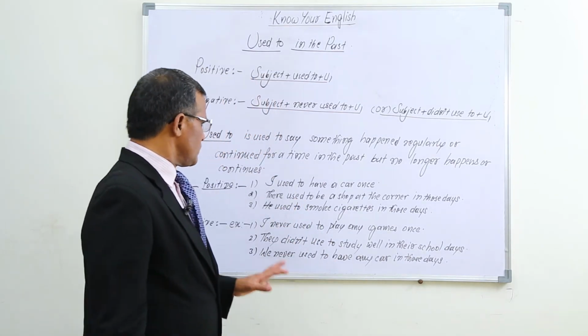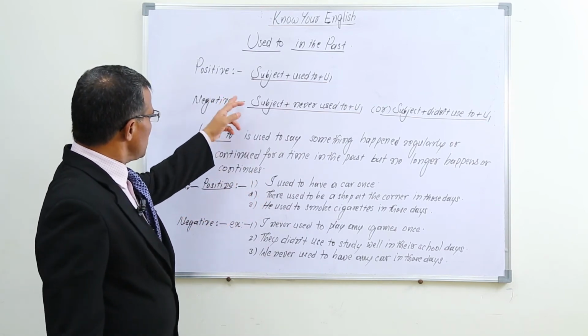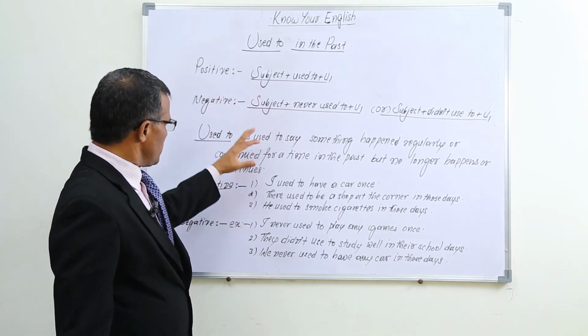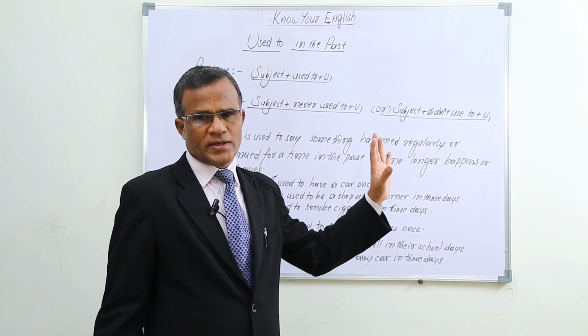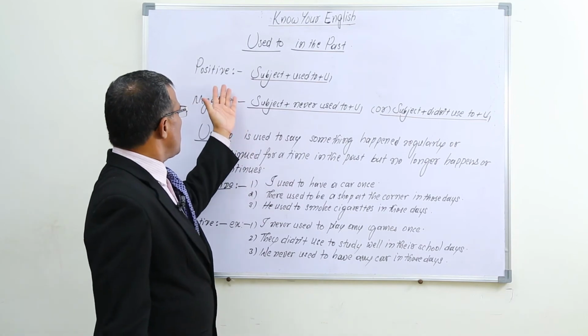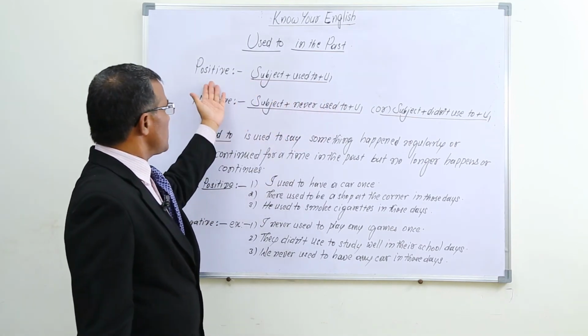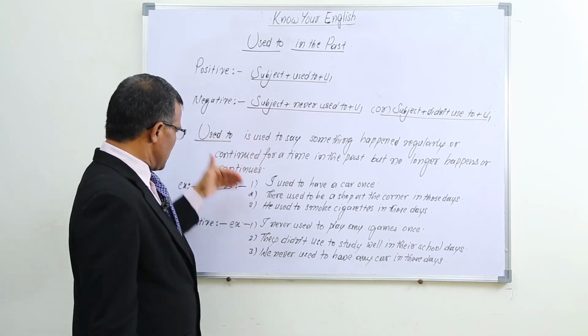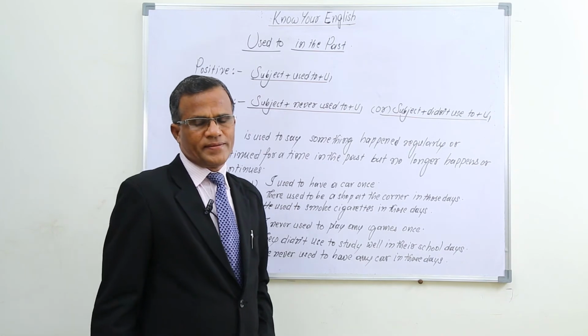For example, if we talk about this structure positively, if we want to express such kind of habits in the past, we have to use subject plus used to plus V1 in positive way. For example, I used to have a car once.